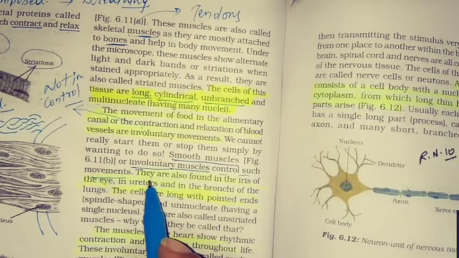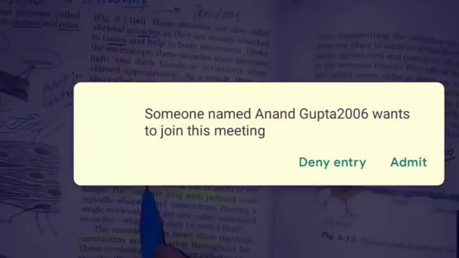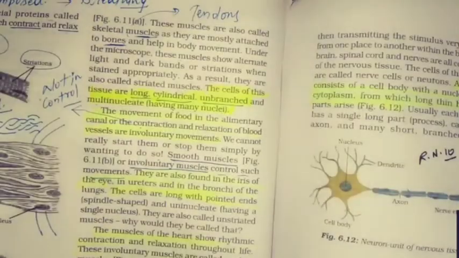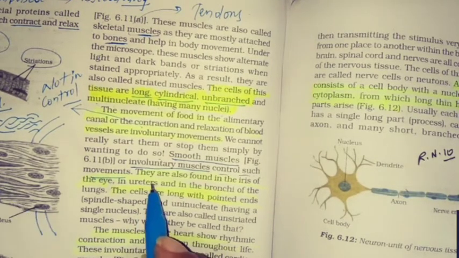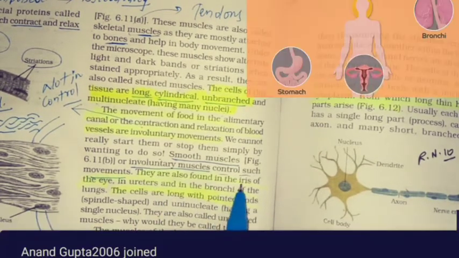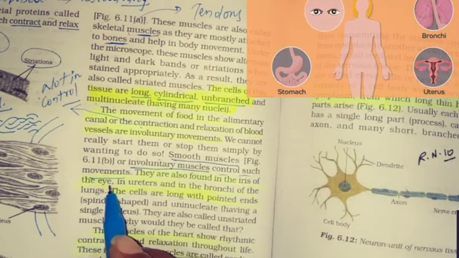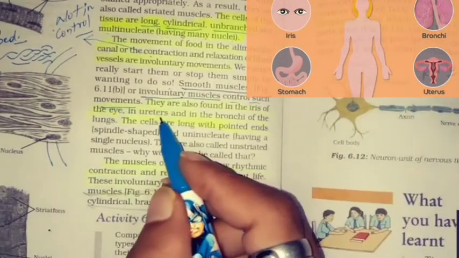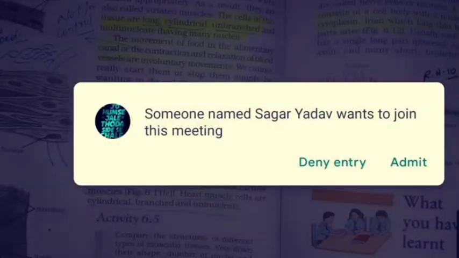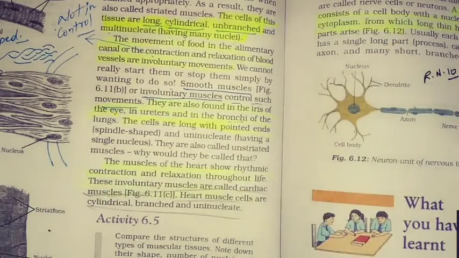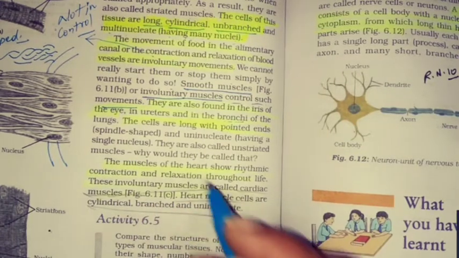As I told you the example of eye, same is written here. Correct now? As I told you that smooth muscles are present in our eyes. They are also found in the iris of the eye, in ureters and in the bronchi of the lungs. Bronchi is a place where the exchange of gases takes place, oxygen and carbon dioxide.